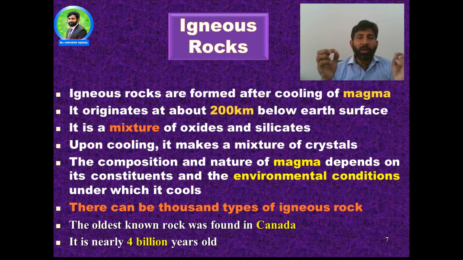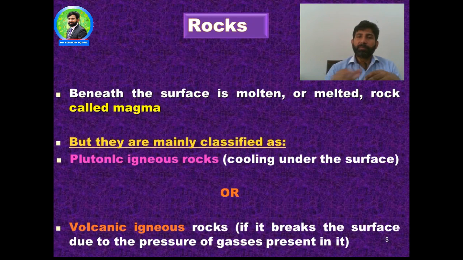There can be 1,000 kinds of igneous rocks, not just one or two. There are so many igneous rocks. The oldest known rocks were found in Canada, and they are nearly 4 billion years old. Beneath the surface is molten or melted rock called magma, as I told you. But igneous rocks are mainly classified as plutonic igneous rocks and volcanic igneous rocks.